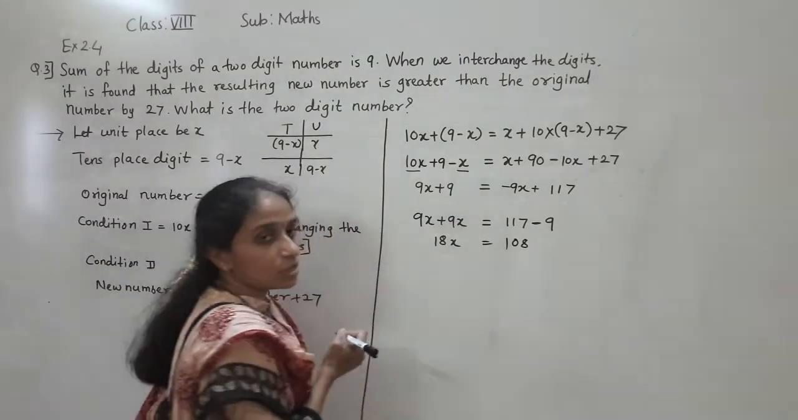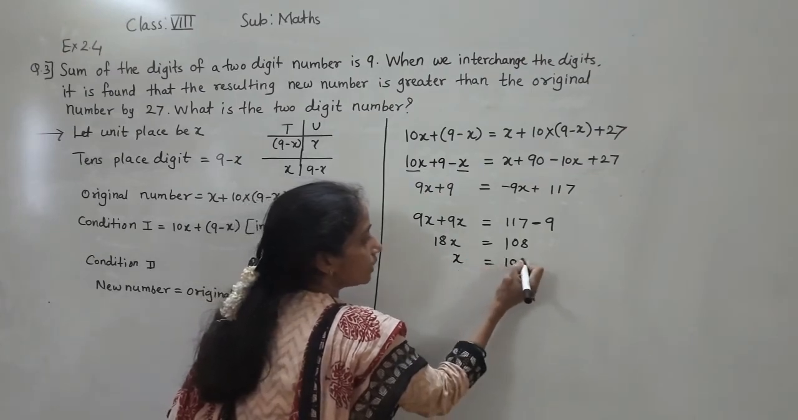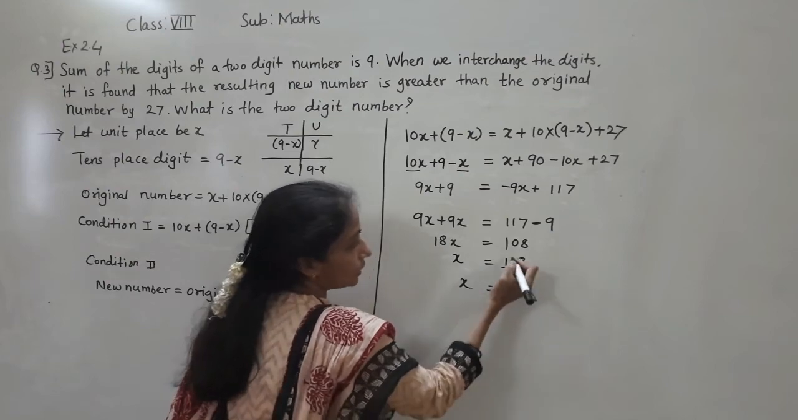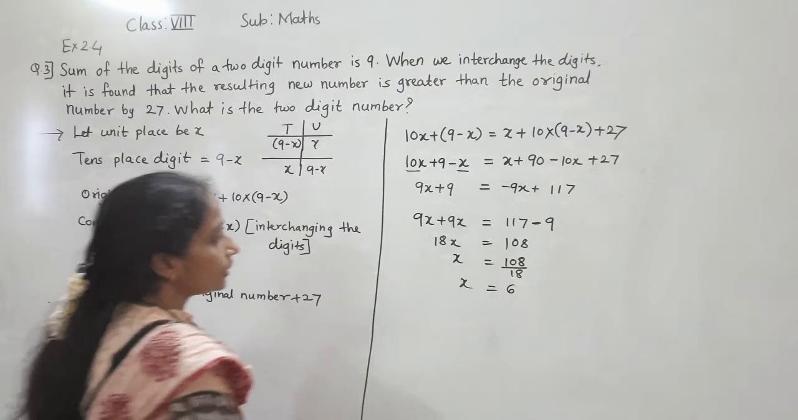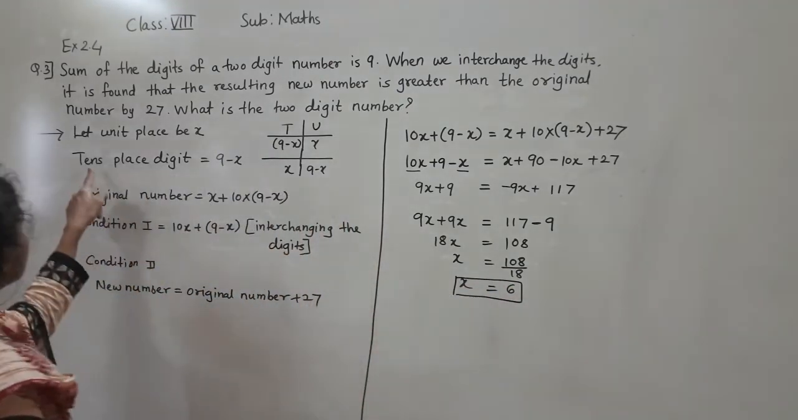Okay, now 18 is multiplied here. If you transfer it to the right hand side, it will become divide. So 108 divided by 18. So x is equal to 108 divided by 18. 18 sixes are 108. So what x value did we get? We got x as 6.